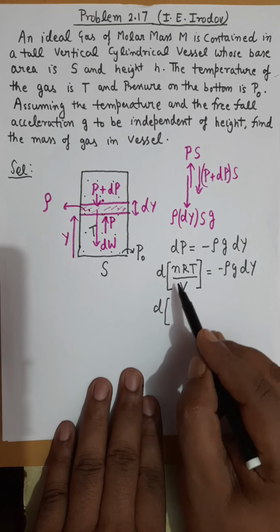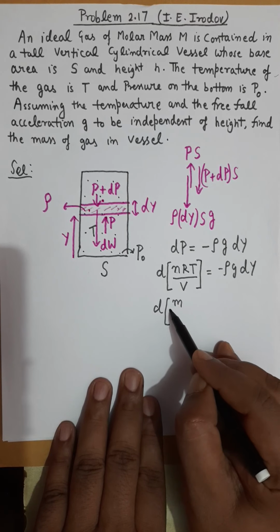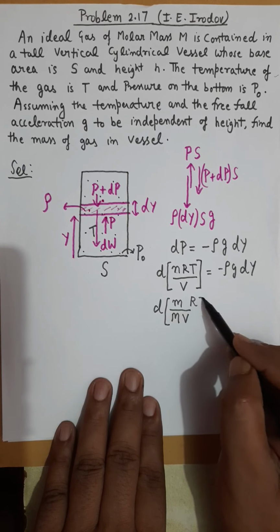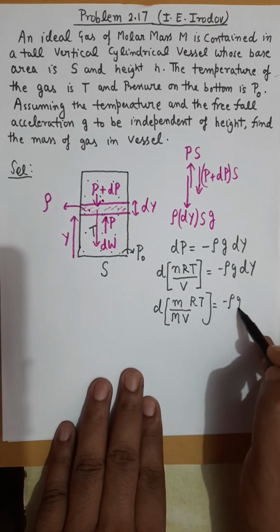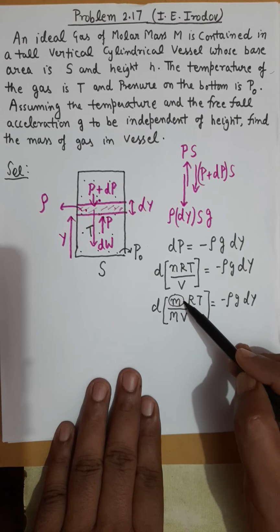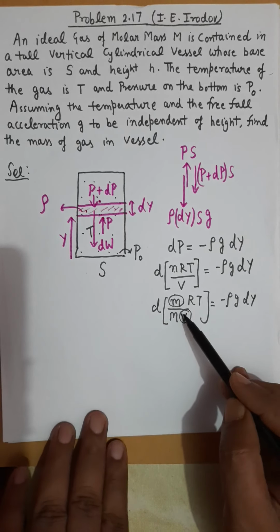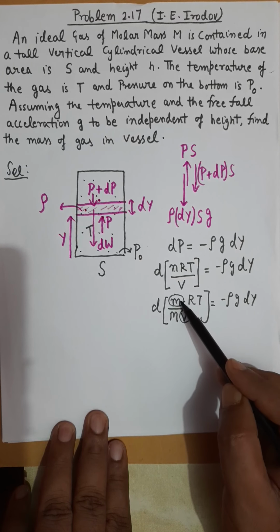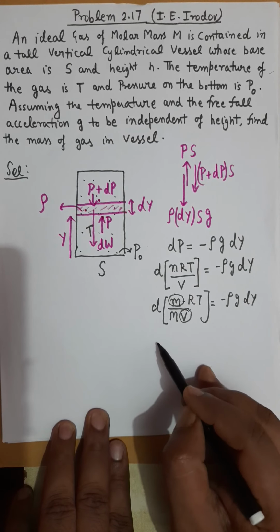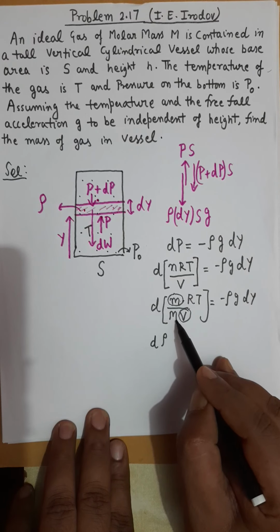So let me simplify it for you. Number of moles is actually the total mass of gas divided by the molar mass. So number of moles over volume times RT is minus rho g dy. And if you notice, the total mass of gas upon the total volume becomes density. So m by V will become density rho, and this capital M is the molar mass. So I will get rho, and the rest, RT upon molar mass, is a constant